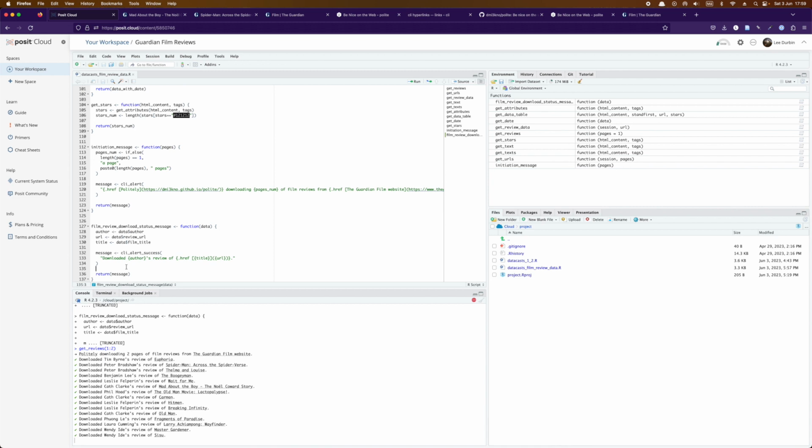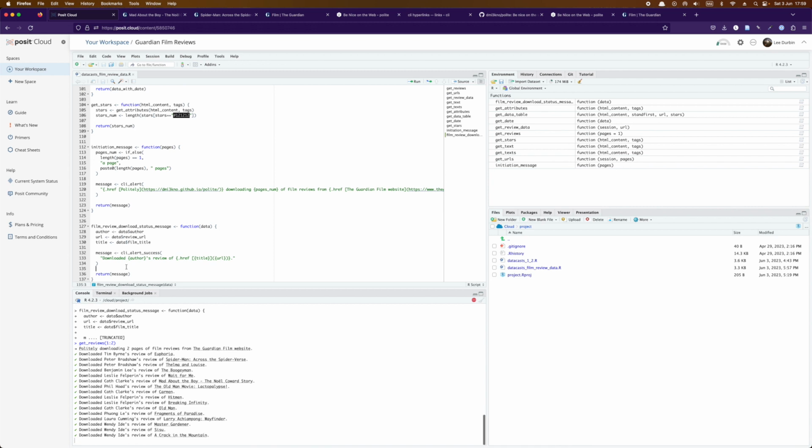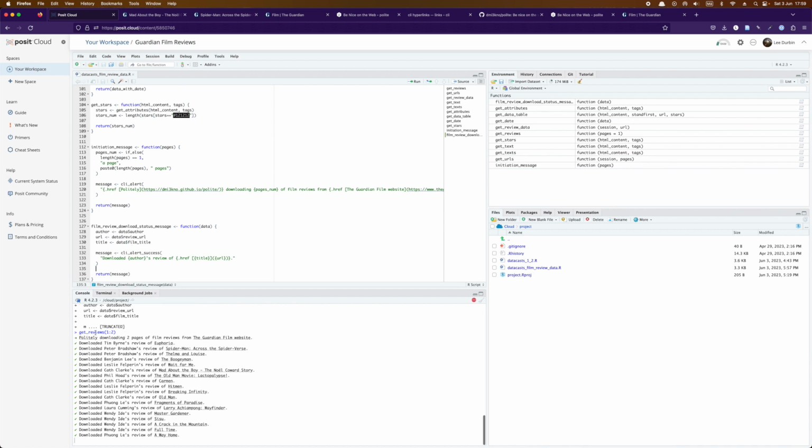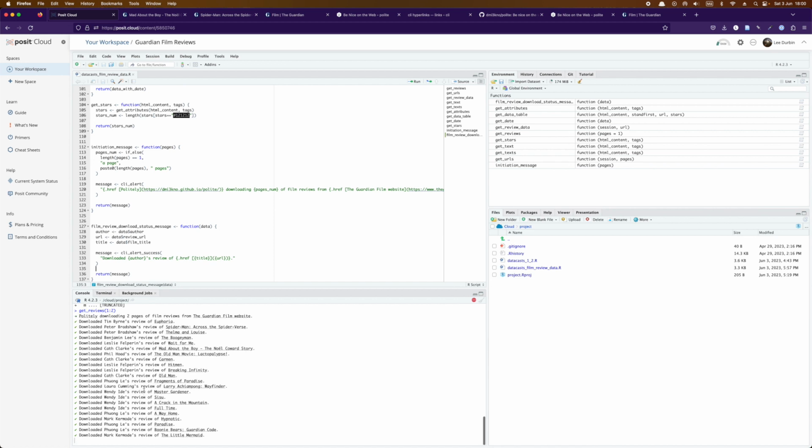I think that wraps up this particular series so far, at least. We could take this further and convert all of this into an R package, and maybe at some point I'll do that. But I think this provides some really nice functionality. The user of this script just needs to call a single function. They don't even need to pass anything to that function, but they can pass a numeric vector if they'd like to. And then as the various different functions are executing, they're getting this really cool feedback in the console as well, which allows them to click off and read these film reviews while they wait.